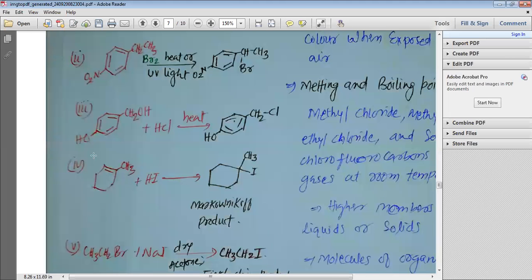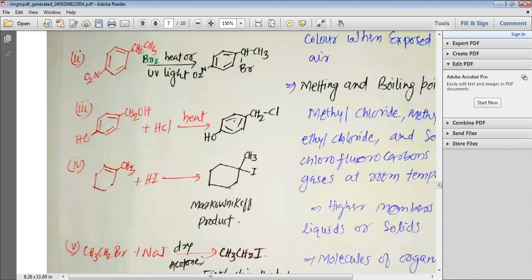Then we have the next question. We have a compound which has a benzene ring. In the para position, we have an OH group, and we also have a CH2OH group here. So what name should we give it?